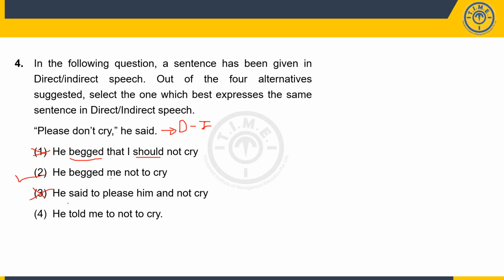He said to please him and not cry, but this please, he's not asking you to please him, he's requesting you not to cry. So 3 becomes wrong. He told me not to cry. Here the please element is not coming. Told is wrong. So option number 4 is also incorrect. 2 becomes the right answer. Due to the please part, the begged part is correct. He begged me not to cry.